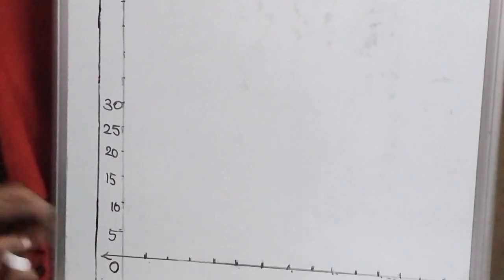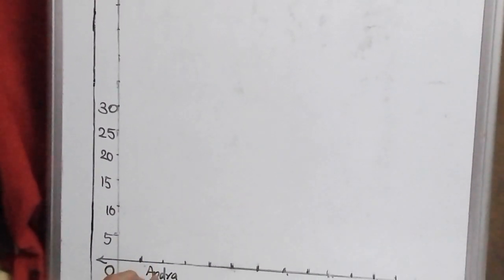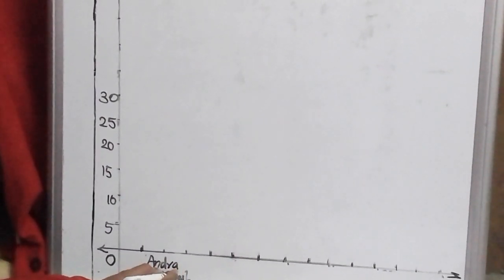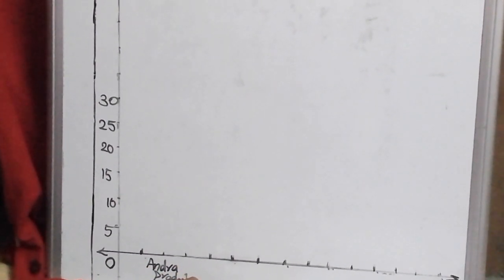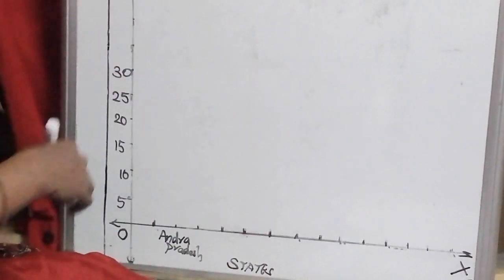Now what we are going to do is, Andhra Pradesh is the first state. So here I am writing Andhra Pradesh. On the x-axis I am taking the states. And on the y-axis I am going to take these values.